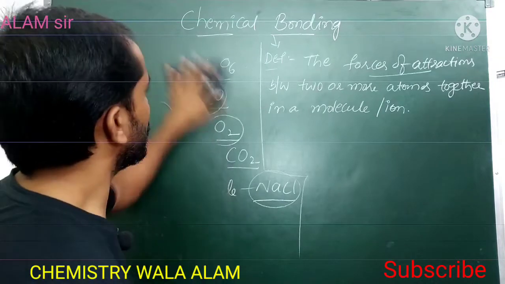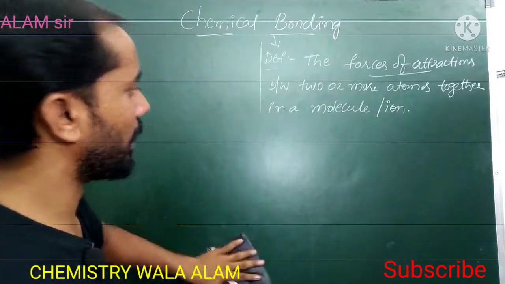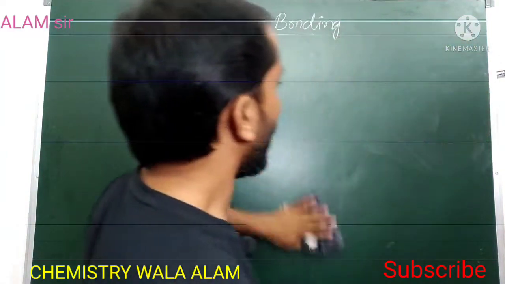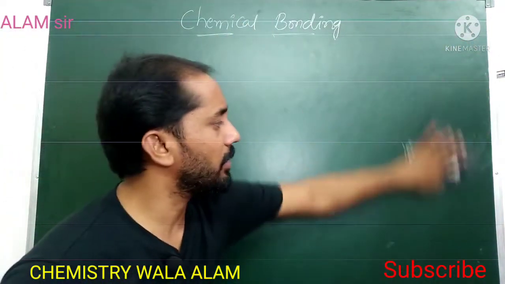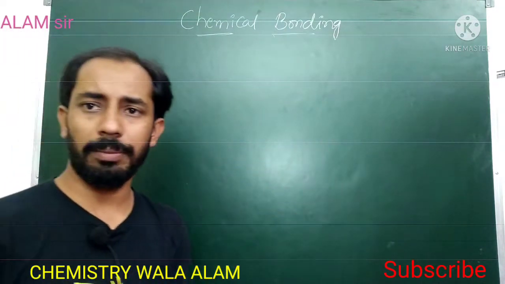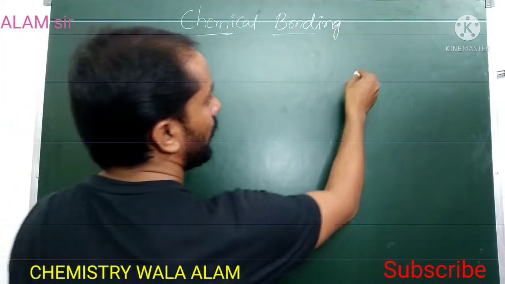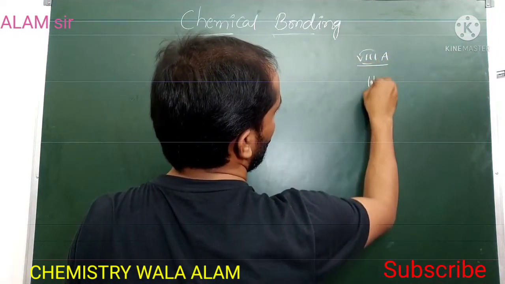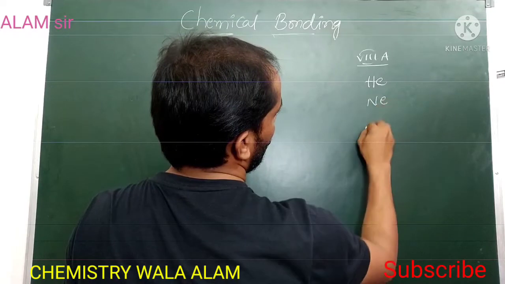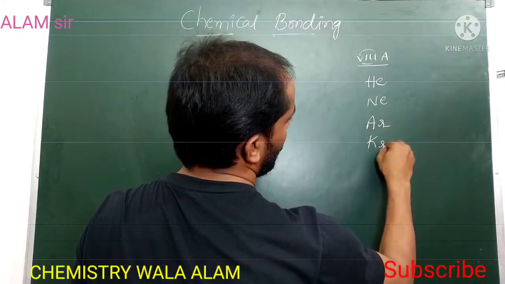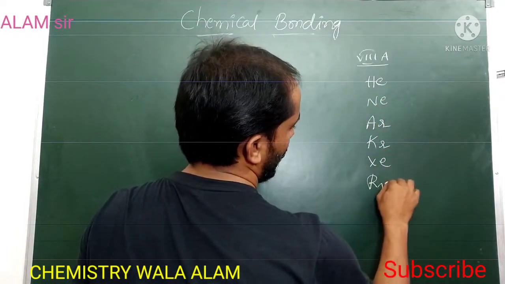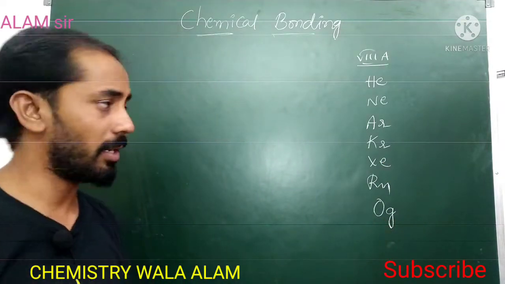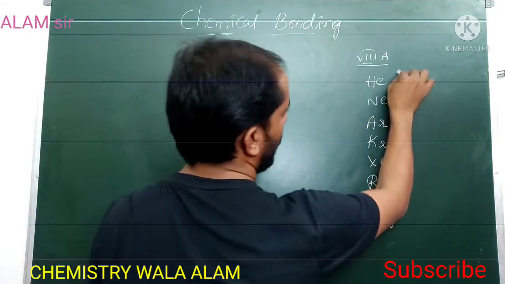So first, what is the need of combining these atoms? Why can atoms not exist independently? If we observe the periodic table, only a few elements, those are group 18 elements: helium, neon, argon, krypton, xenon, radon, and the newly discovered element oganesson. So these elements are highly stable.